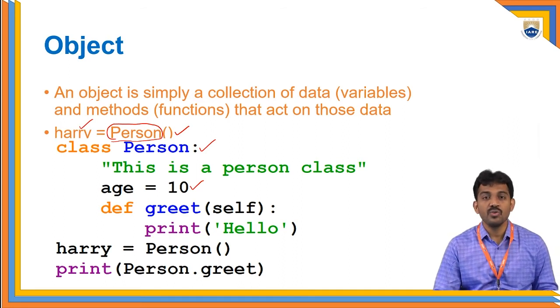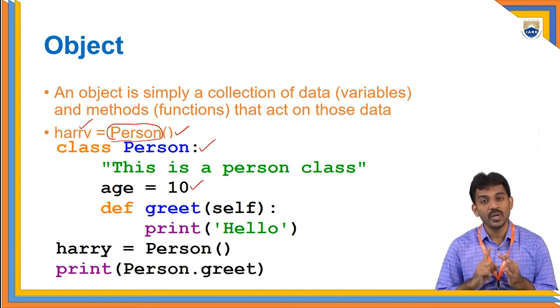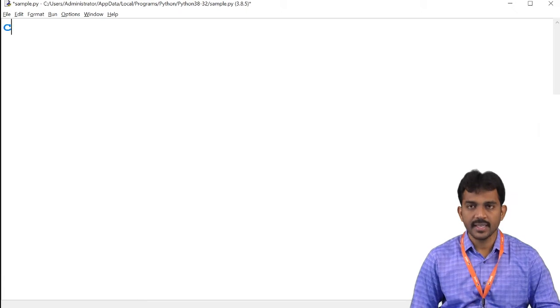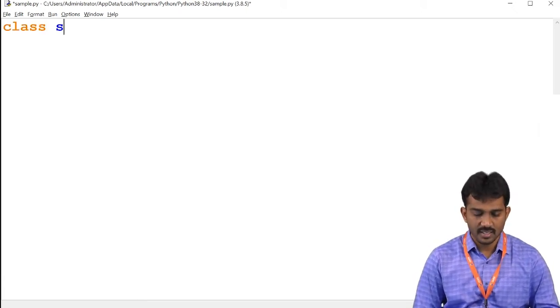Okay. So now you know how to create a class and how to create an object. Now we'll see an example. First, I'm going to create a student class.